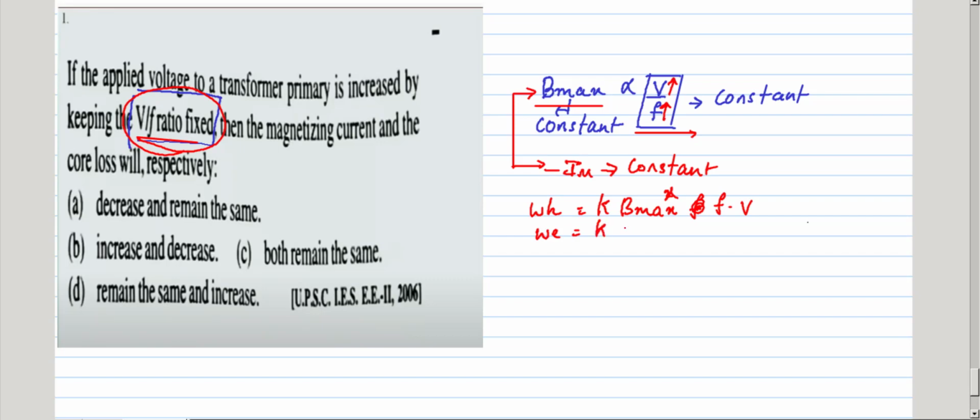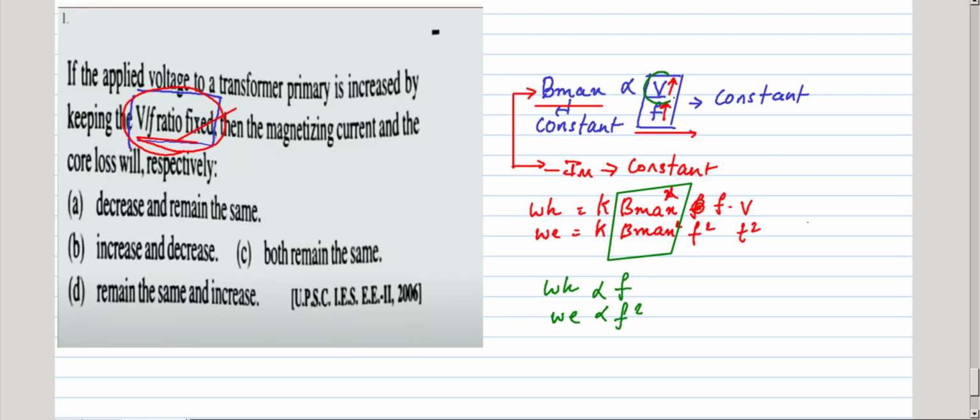Eddy current loss equals K into Bmax square into F square into T square, where T is thickness and F is the frequency. Here Bmax is constant, since V by F ratio fixed means Bmax is constant. That implies hysteresis loss is proportional to the frequency, and eddy current loss is proportional to the frequency square.